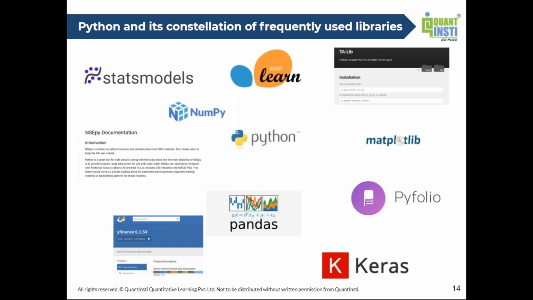Now let's talk about the libraries specific to Python. The interesting thing about this language is that at its core, it's a pretty small language. But what gives it its power is these third-party libraries that latch on to Python and allow you to do all kinds of pretty crazy functionalities. So, for instance, specific to finance, I have shown a constellation of libraries that we use very frequently. You have NumPy, which is used for fast computation.